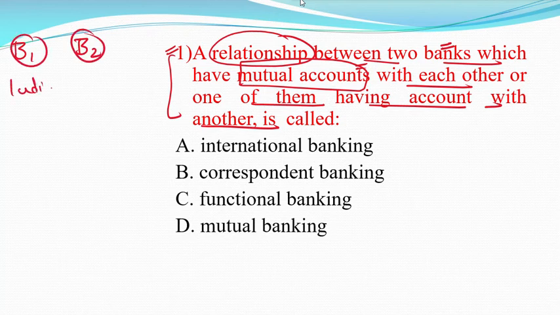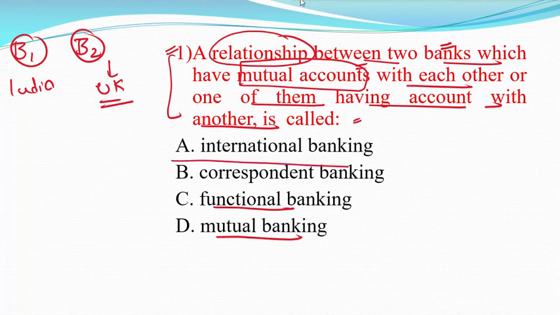B1 is located in India and B2 is located in Europe, say London, UK. This relationship is called international banking, correspondent banking, functional banking, or mutual banking? It is known as correspondent banking. Option B is the answer.